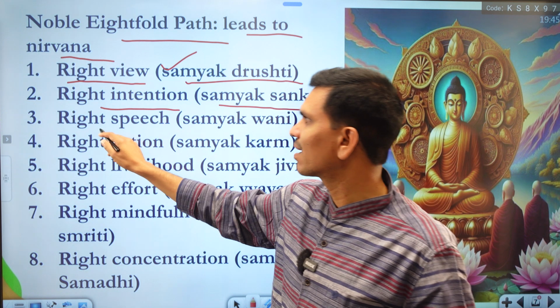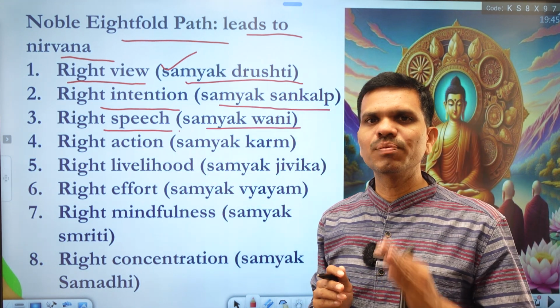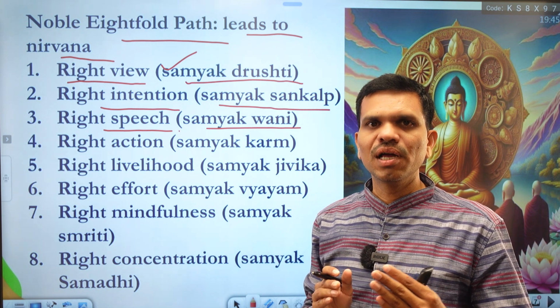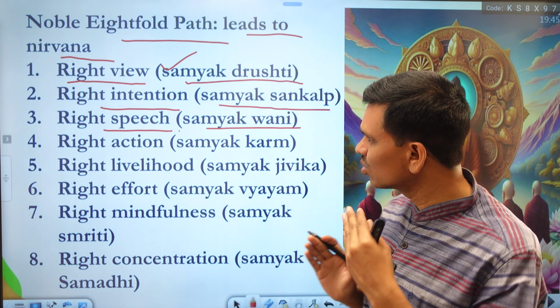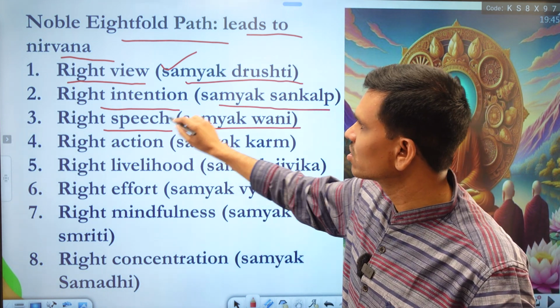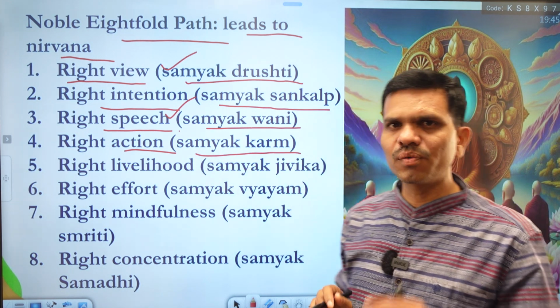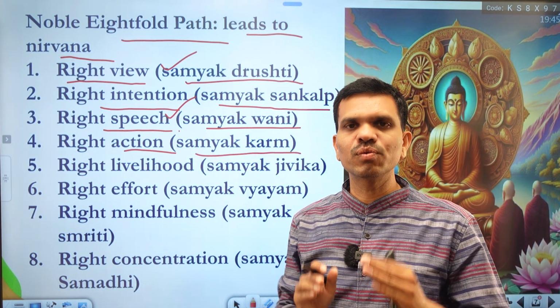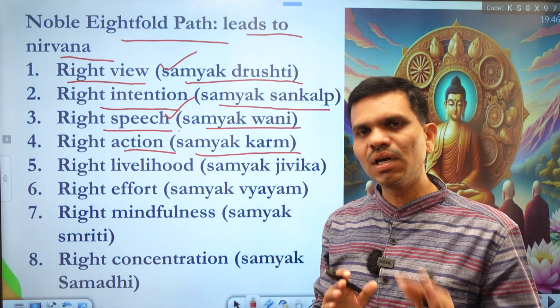The third path is right speech, samyak vani. We should speak pure, with a considerate heart to others. Then we have right action, samyak karma. We should do good things in our life and not spoil our life with bad things.